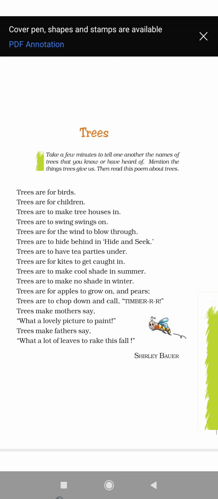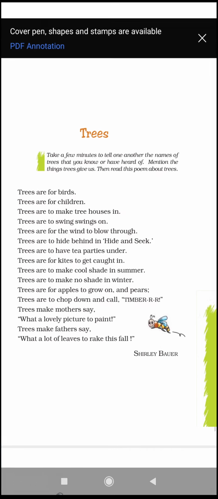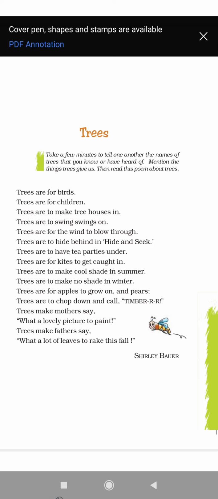And trees are to make no shade in winter. During winter, trees do not give us shade; rather, they allow people to bathe in the sun.